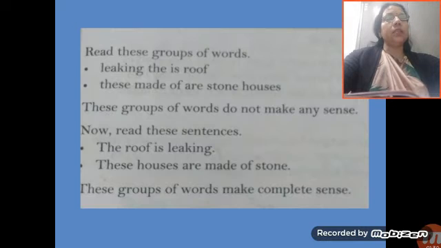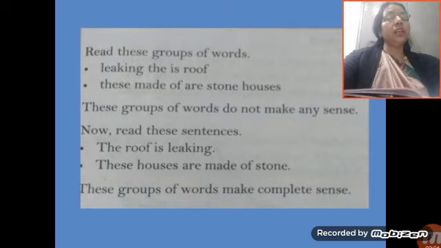Just see these examples. We'll learn about the sentence better. Read these groups of words. First: "leaking the is roof." If these words are arranged in this order, do these words have any sense? No. Next: "These made of our stone houses." What is the meaning of these words? There is no meaning. There is no sense. So these groups of words do not make any sense.